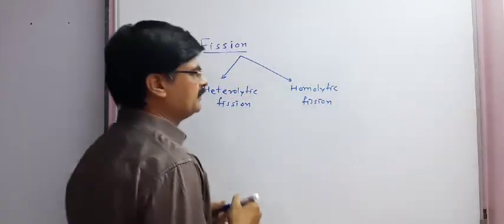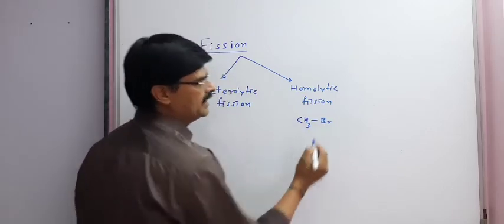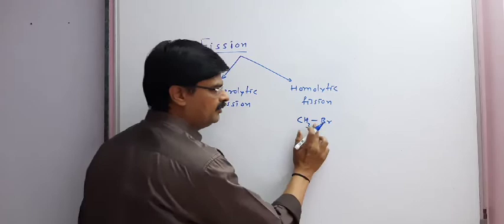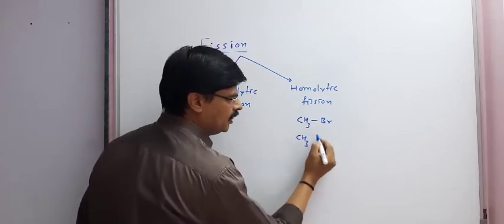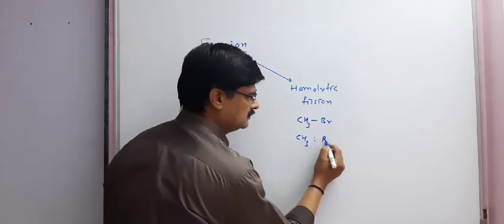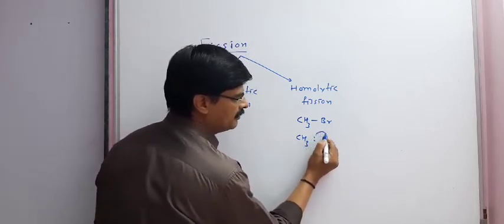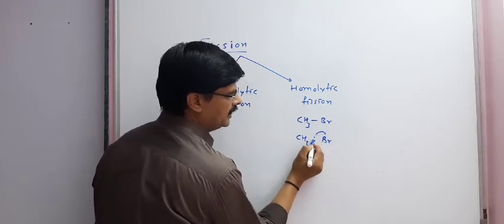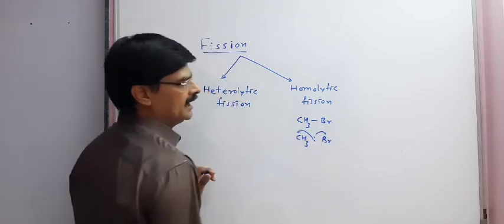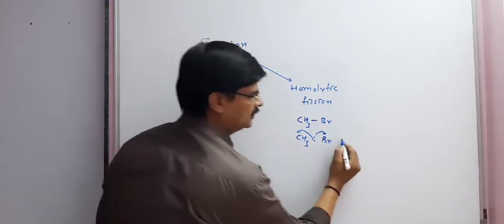Now we will study homolytic fission. In homolytic fission, again taking the example of CH3Br, as we know this bond means an electron pair. One electron will be taken by bromine and the other electron will be taken by methyl, and it is shown by a fish arrow.